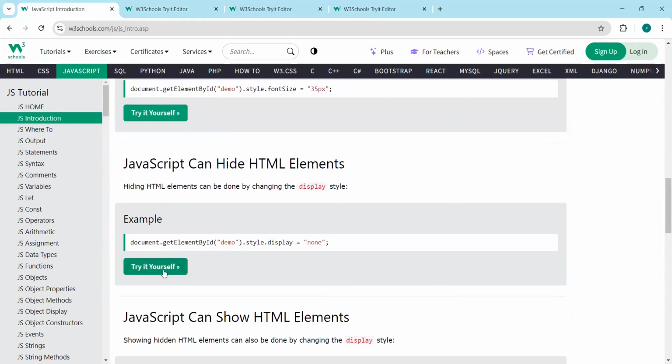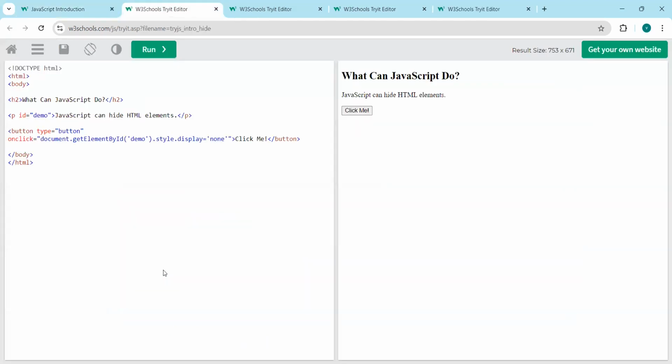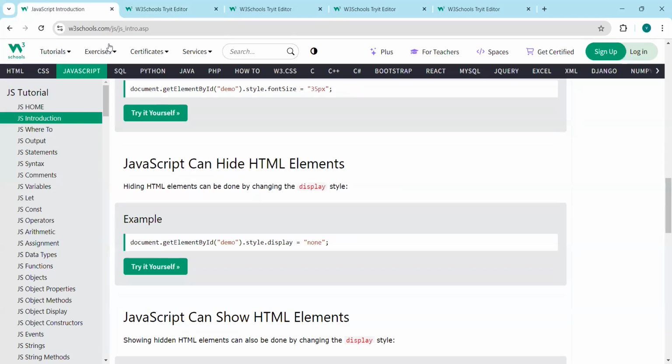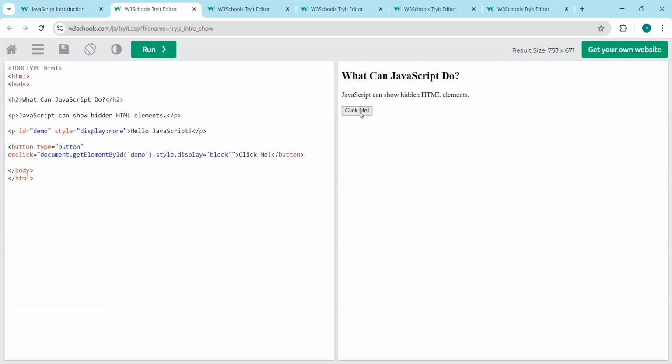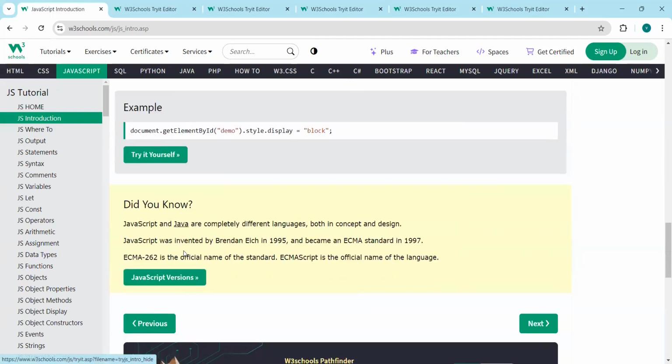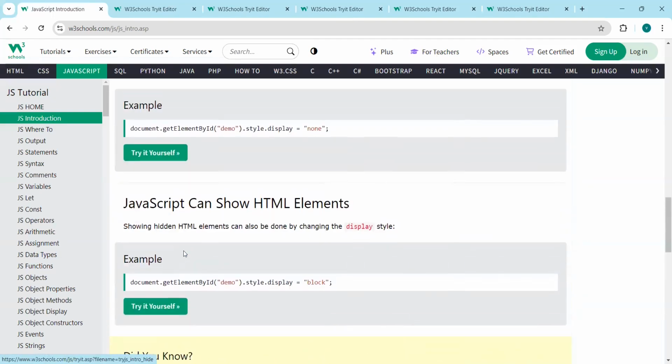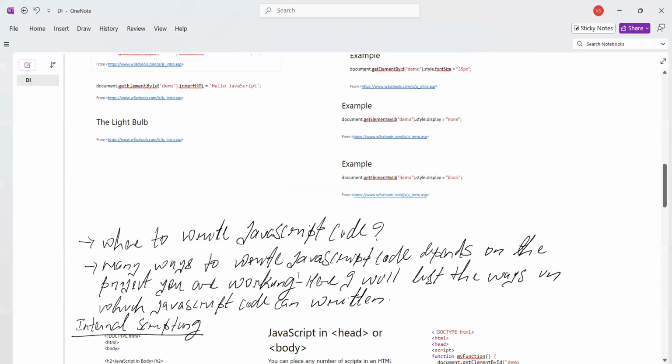We can hide HTML elements if we want to. Like after clicking Click me, that sentence is hidden. If there is any hidden element, we can also show it. After I click the Click me button, Hello JavaScript has appeared. So this was quite a few things which JavaScript can perform on the HTML tags and elements. Now we will move to the next concept.